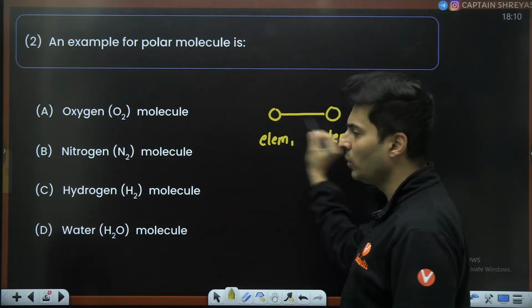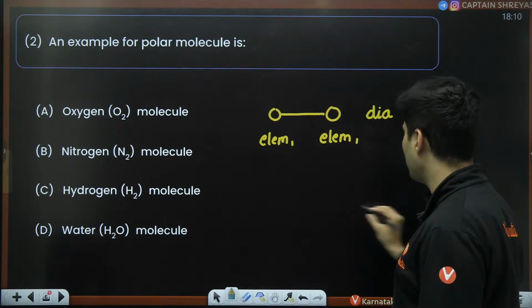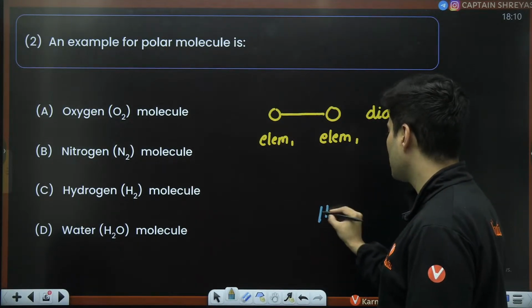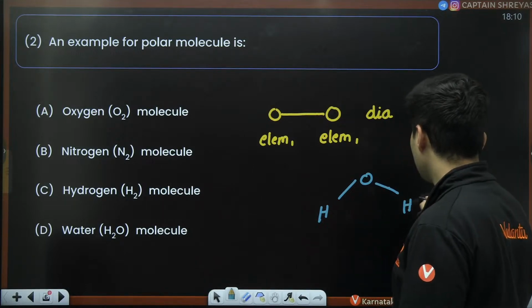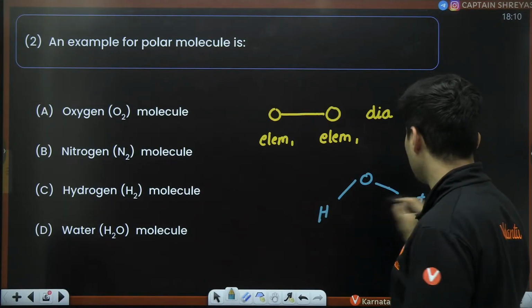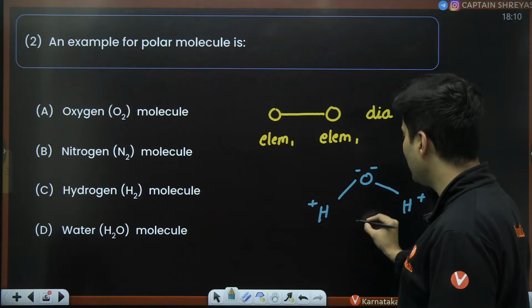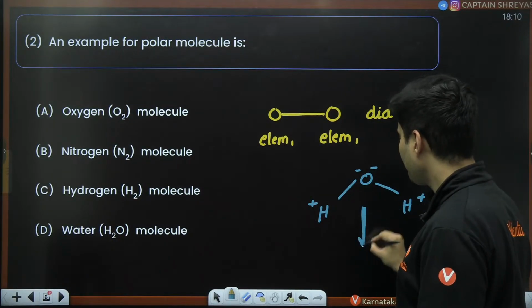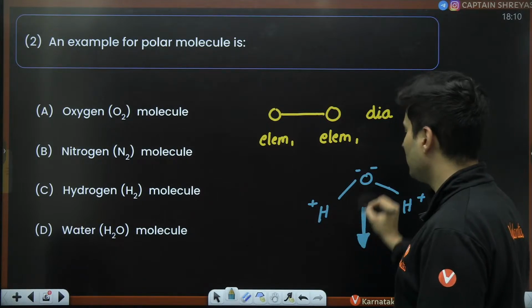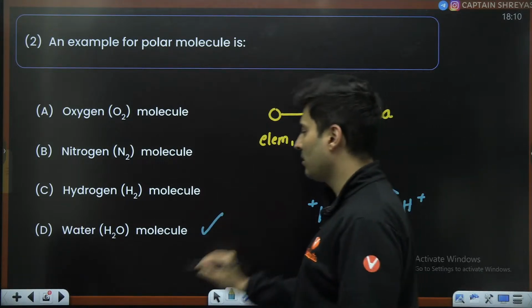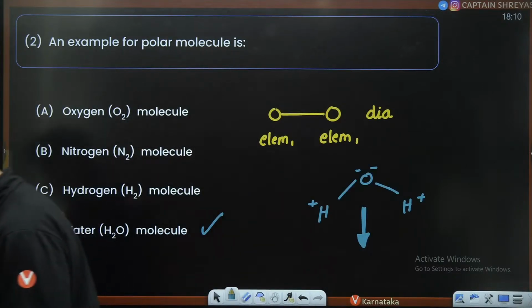Then there will be no shift in the polarity. But when you take the H2O molecule, you will see that this has positive charge, this has positive, this has double negative charge. So definitely there is a dipole moment. So definitely it is a polar molecule. Hence option D.